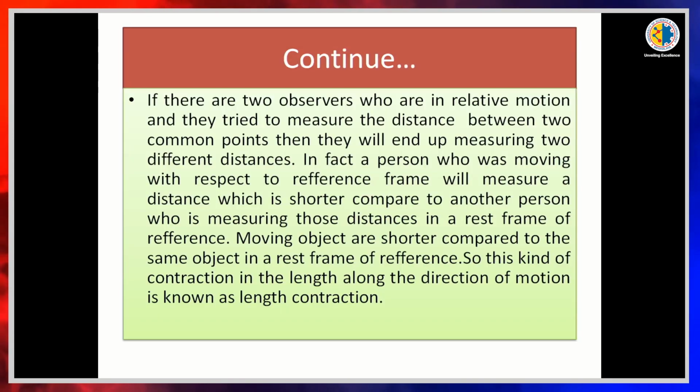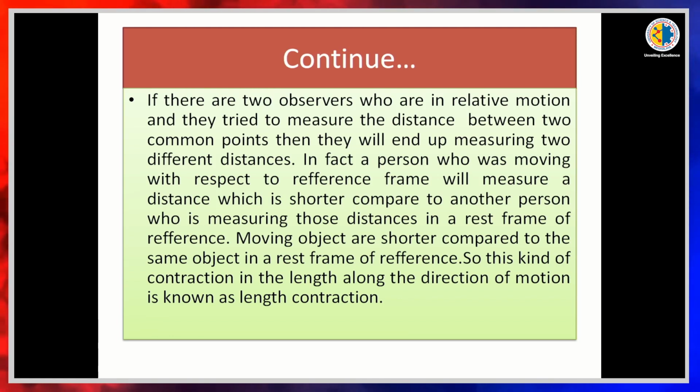The next consequence is length contraction. If there are two observers in relative motion and they try to measure the distance between common points, they will end up measuring two different distances. In fact, a person who is moving with respect to the reference frame will measure a distance which is shorter compared to another person measuring those distances in the rest frame of reference. Moving objects are shorter compared to the same object in a rest frame of reference. This consequence is known as length contraction.